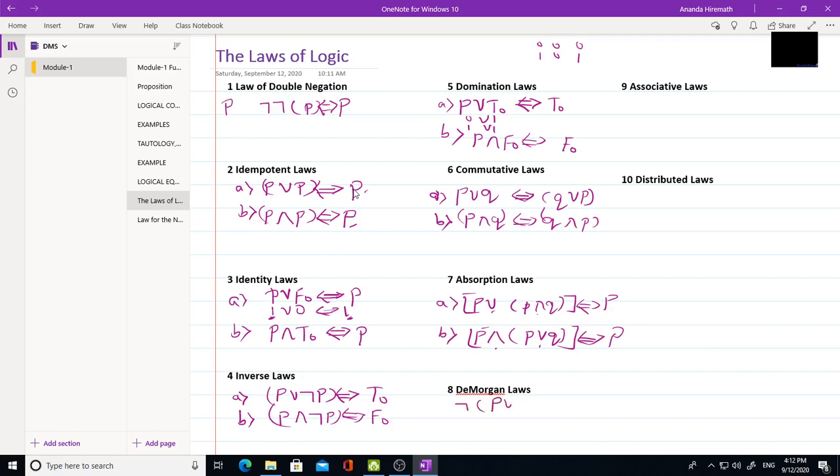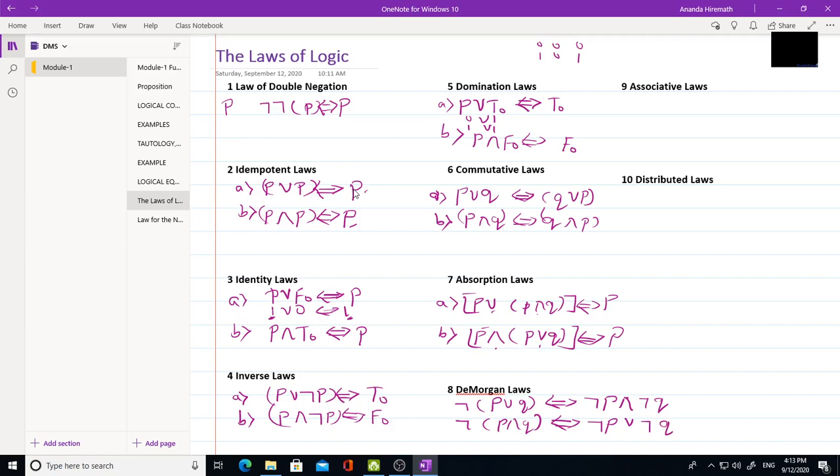Not (P or Q) is logically equivalent to not P and not Q. It is distributed like not P, but instead of or it will be and, and not is distributed inside, so not Q. Now one more: not (P and Q). Here you should write not P, instead of and you should write or, and not Q. This is De Morgan's law.